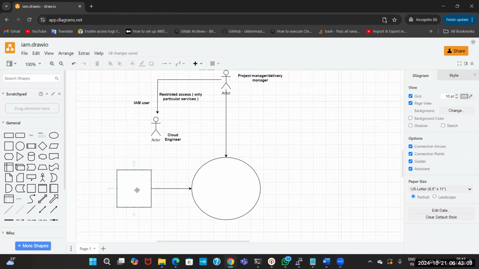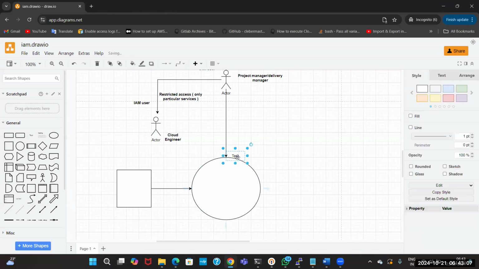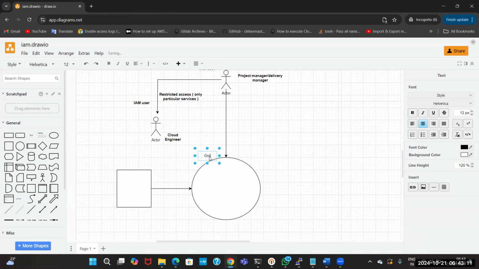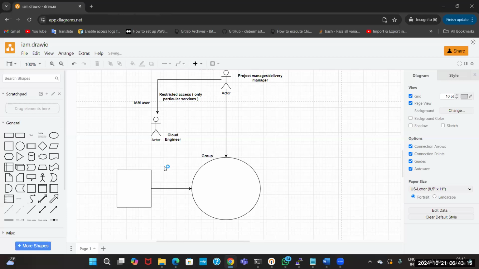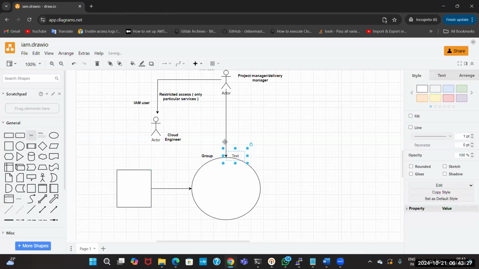Okay, this circle is a group. The project manager will create this group. Now this group will have a list of permissions attached to it. What is the list of permissions?